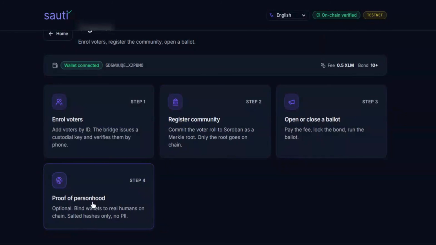Then you can also prove personhood. This is optional, but for more secure elections, you can use proof of personhood.